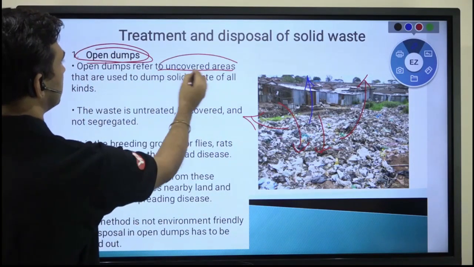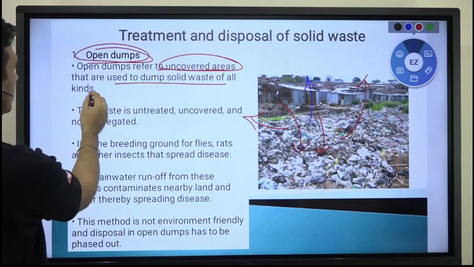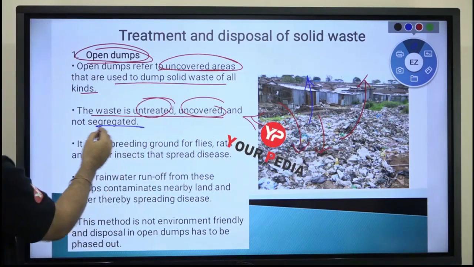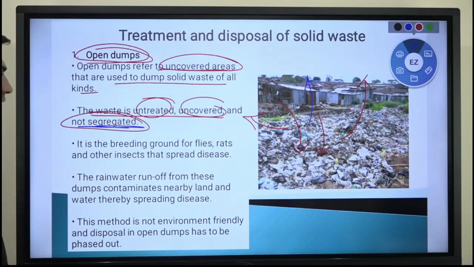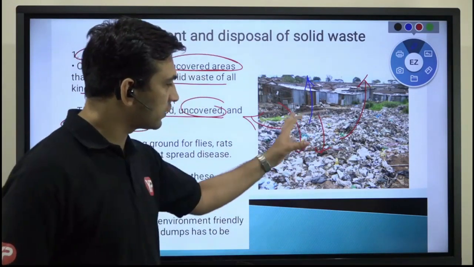It refers to uncovered. Open dump means you used to dump the solid waste of all kinds uncovered. The waste is untreated, you have not treated it, it is uncovered, it is non-segregated, you have not separated it. You are having plastic bags, you are having other solid materials and all that.